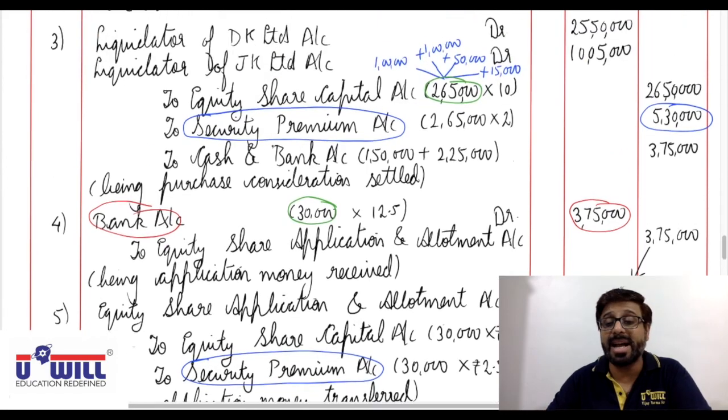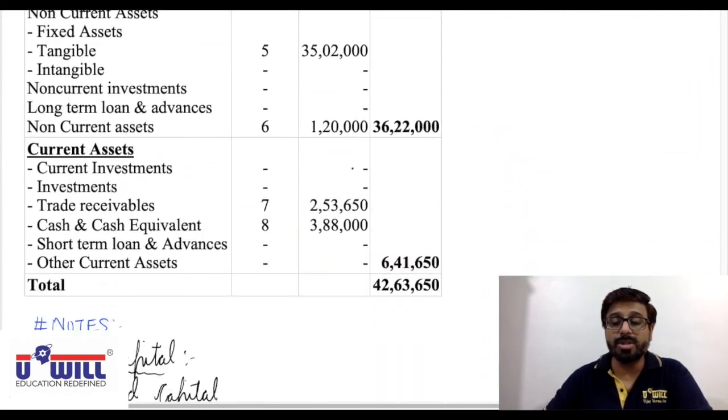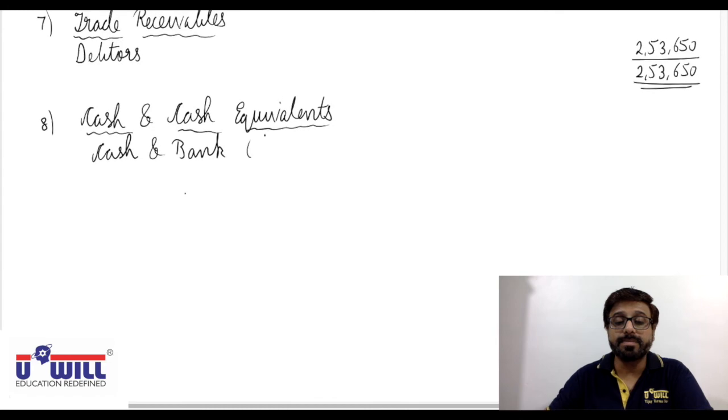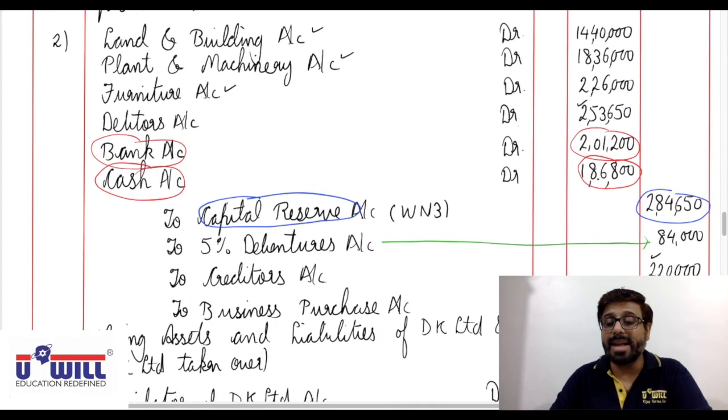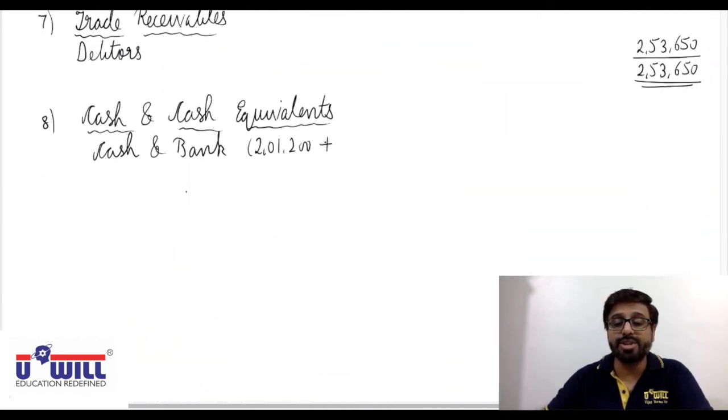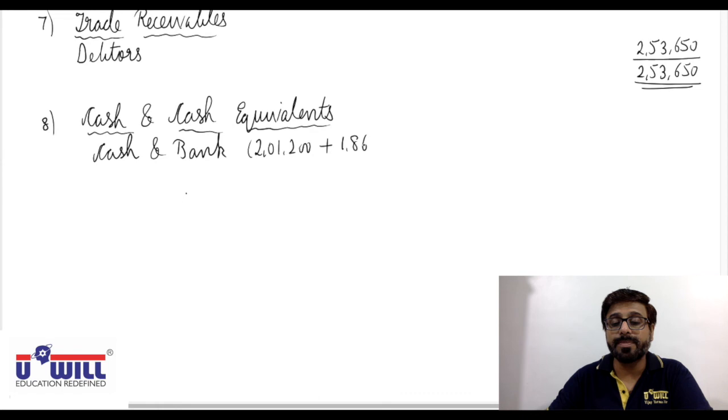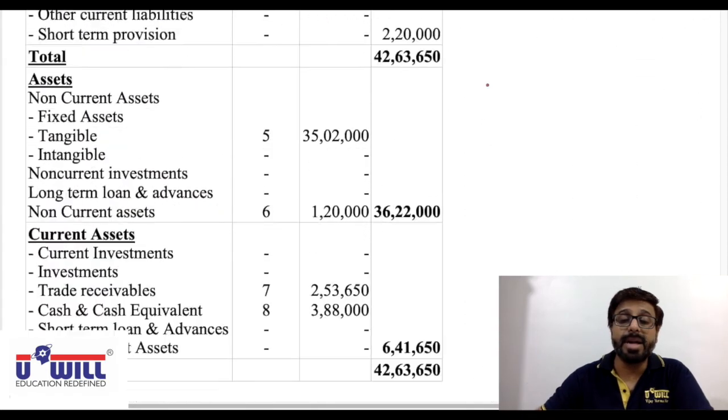Which three amounts we will add? 2,01,200 plus 1,86,800 of cash plus 3,75,000 of again cash in bank received by issue of shares in public. And credit amounts we will minus.